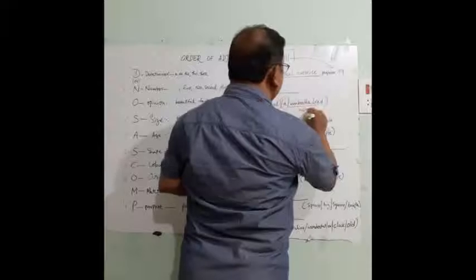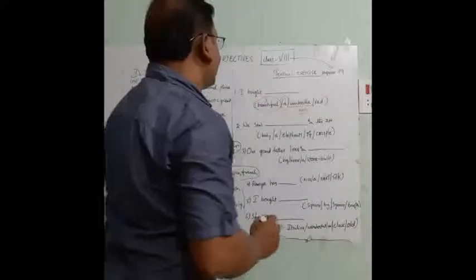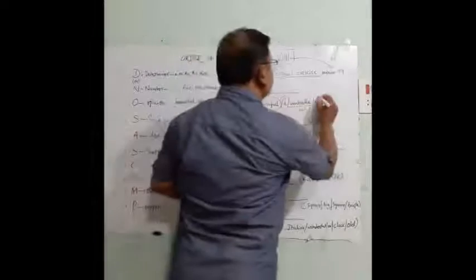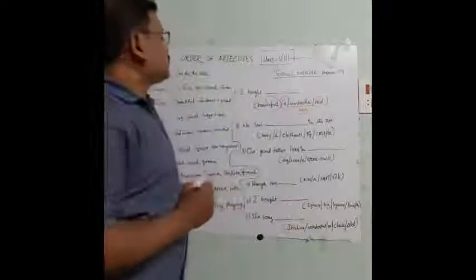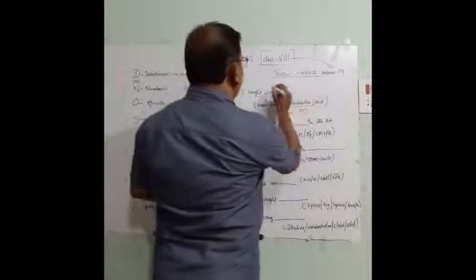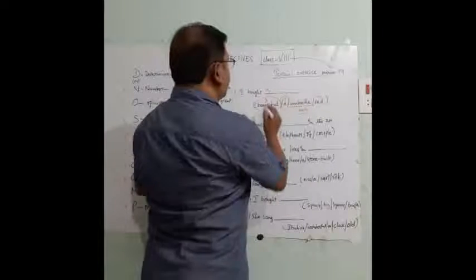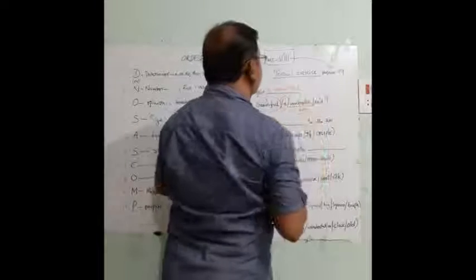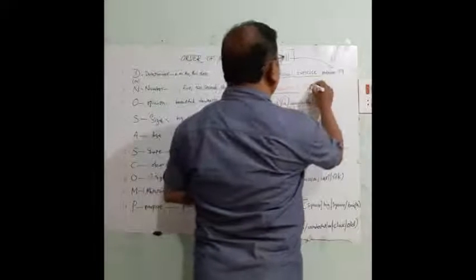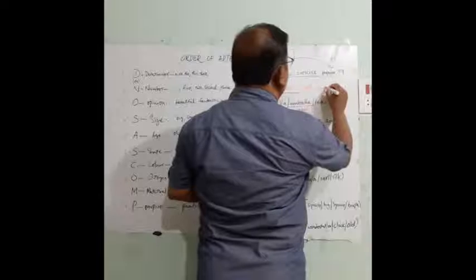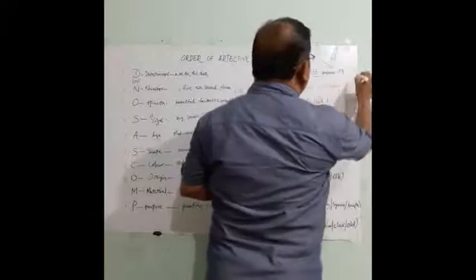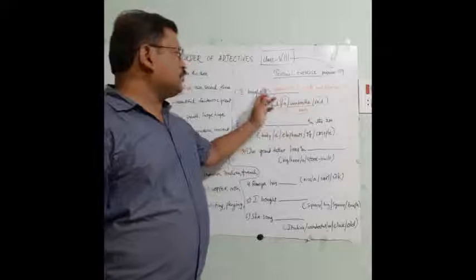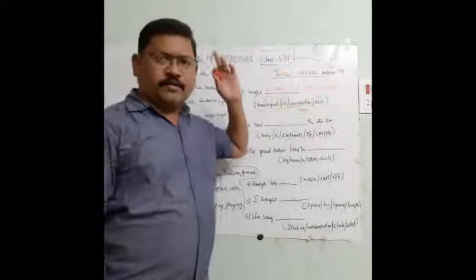Umbrella is the noun. It comes at last. And red. Red is color. What is the number of color? 7. So, what is the right answer? First, 1, I bought a. Next, 3, beautiful. I bought a beautiful. Next, red. Last, noun, umbrella. This is the right order. Beautiful a umbrella red becomes a beautiful red umbrella.